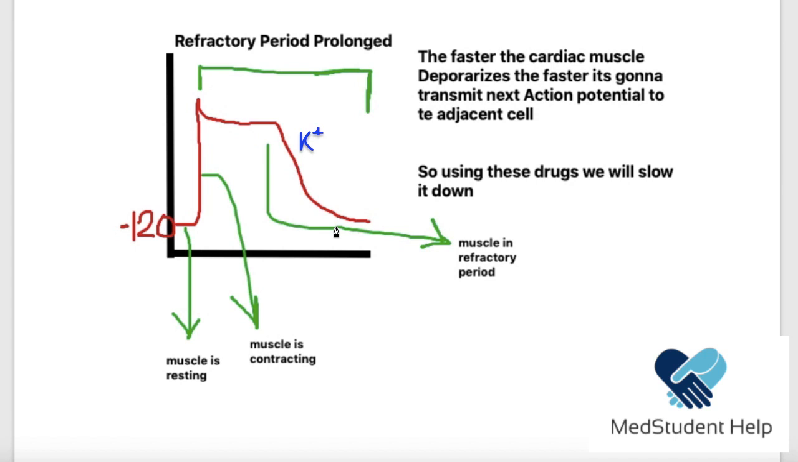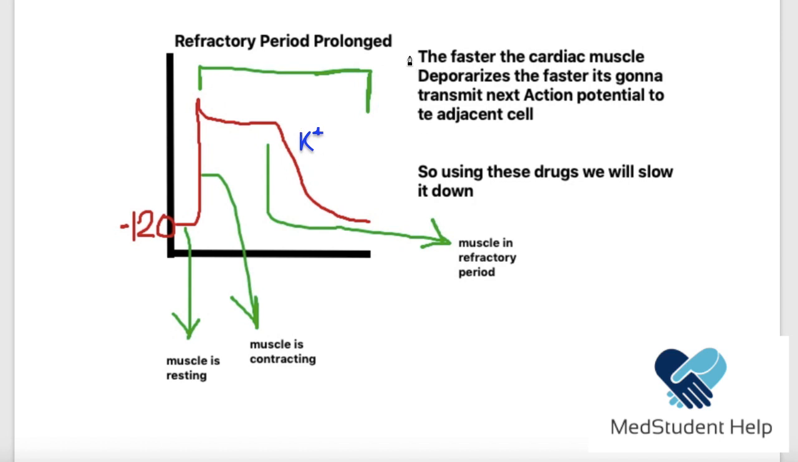And when we apply the sodium channel blockers, what we did is that the refractory period got prolonged, right? How did that happen? Because we prolonged the repolarization, because we needed more time to eject more potassium outside of the cell. Okay, so this is the first thing that the sodium channel blockers do.